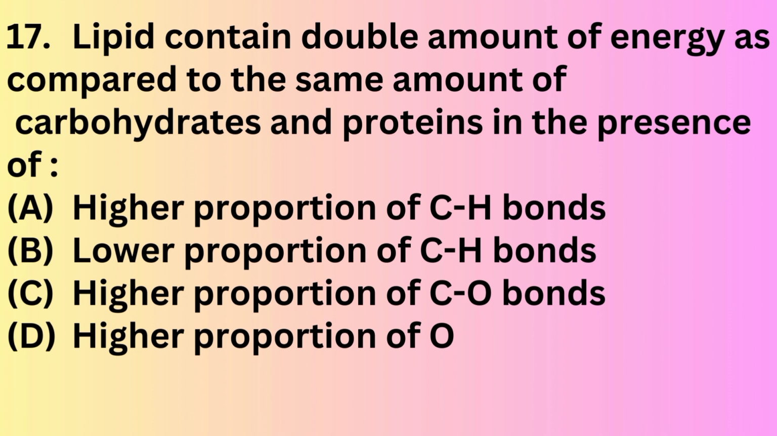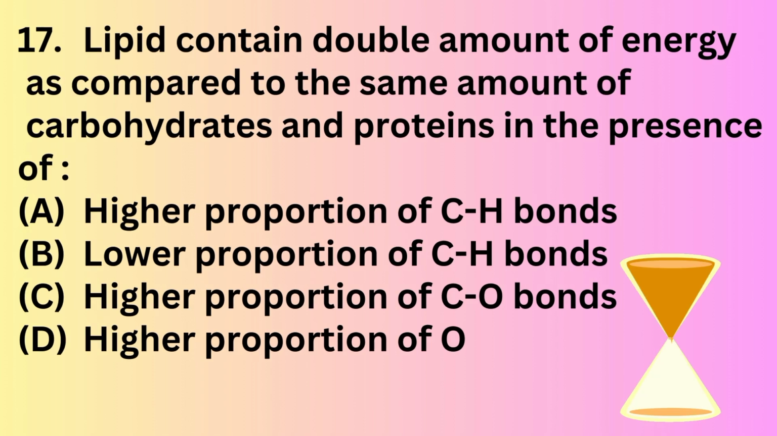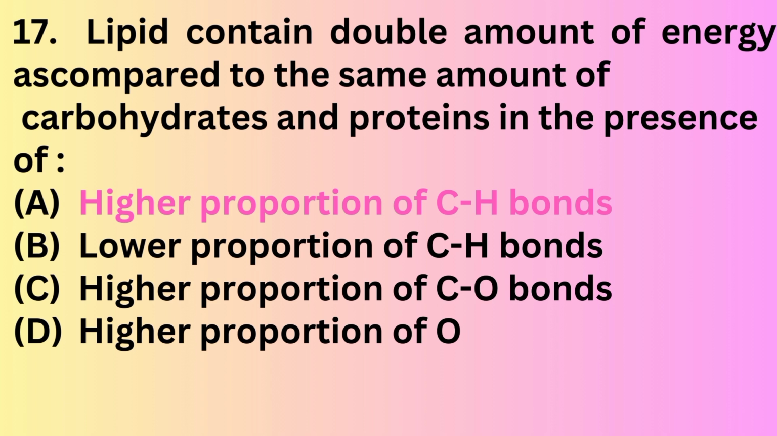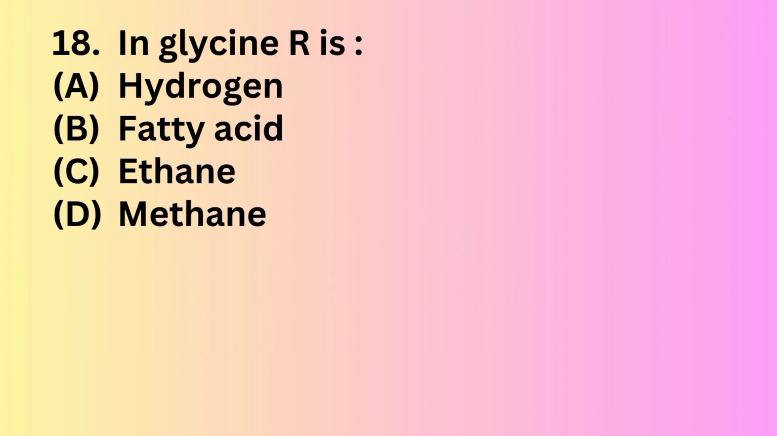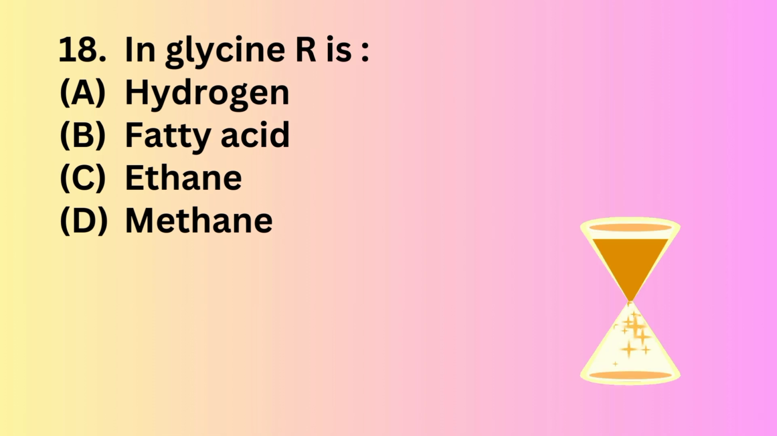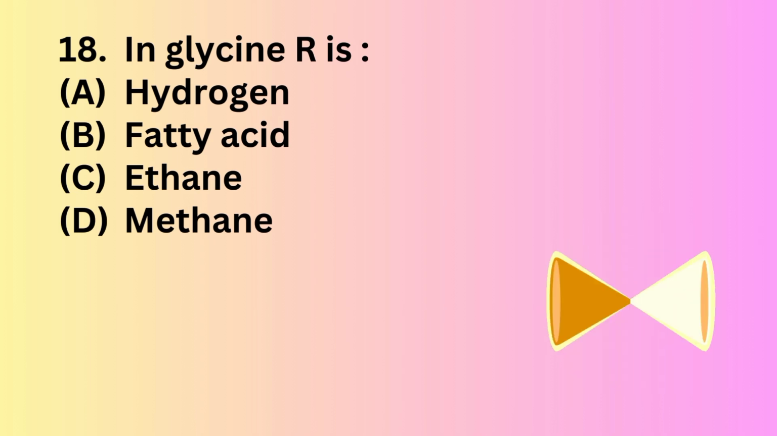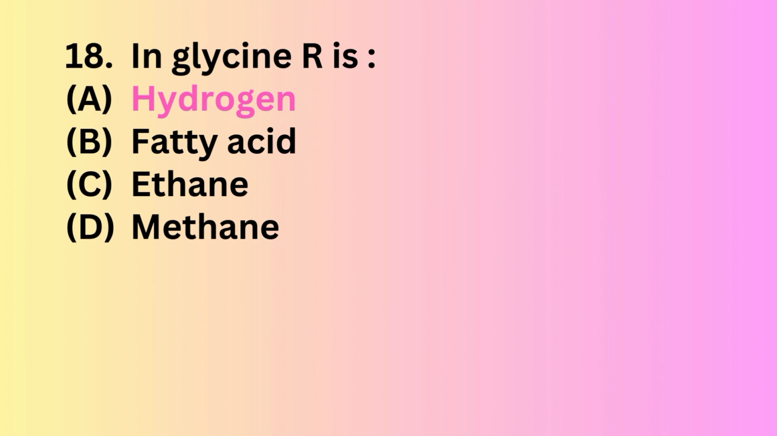Question number 17. Lipids contain double the amount of energy as compared to the same amount of carbohydrate and protein, in the presence of: higher proportion of carbon-hydrogen bonds, or lower proportion of carbon-hydrogen bonds. The correct answer is higher carbon-hydrogen bonds. Question 18. In glycine, R is: option A, hydrogen; option B, fatty acid; option C, methane; option D, methane. The correct answer is option A, hydrogen.